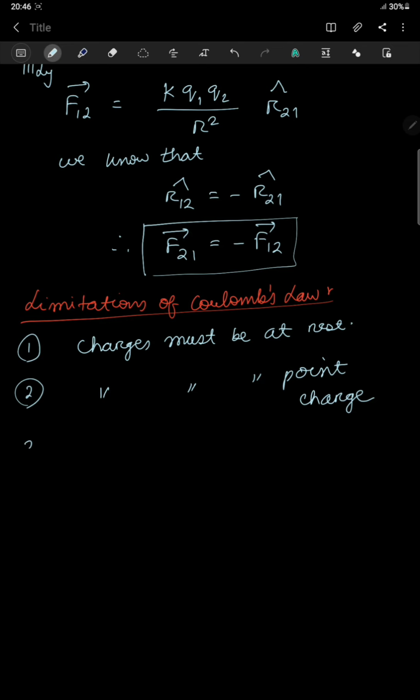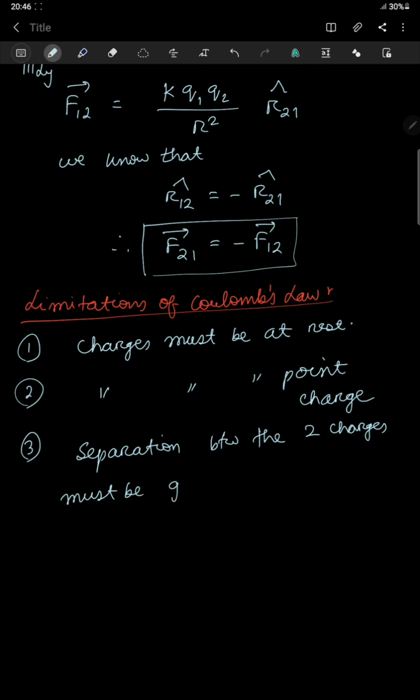Next one, third one, the separation between the two charges must be greater than the nuclear size. Greater than the nuclear size. Okay. So this is Coulomb's law.